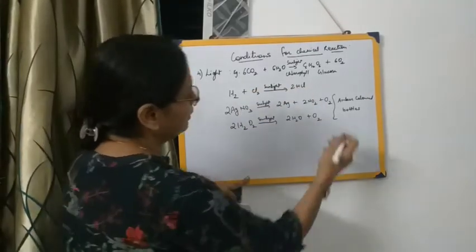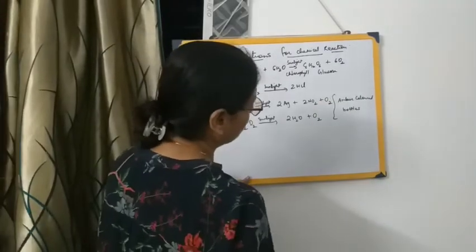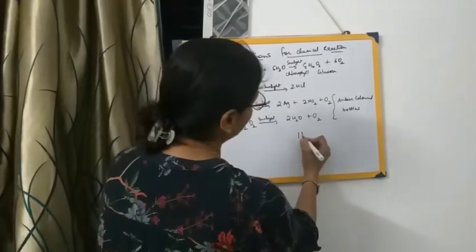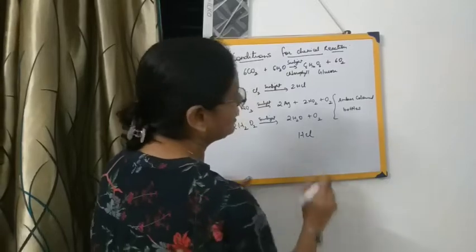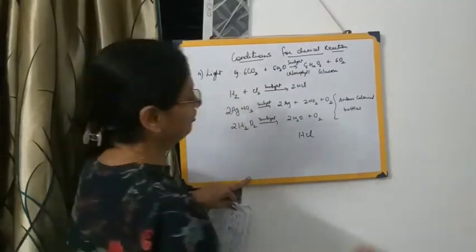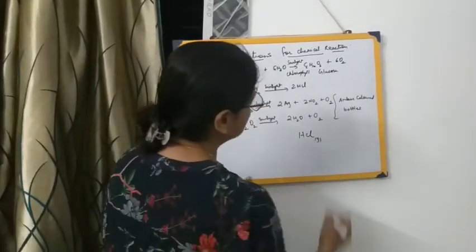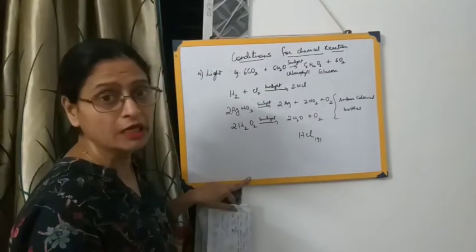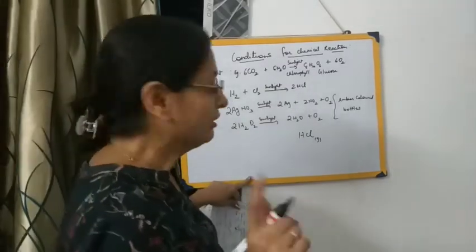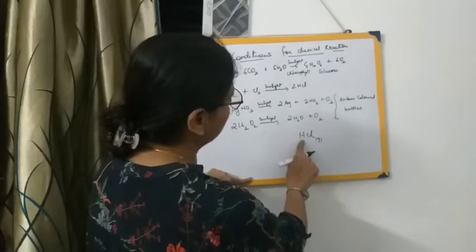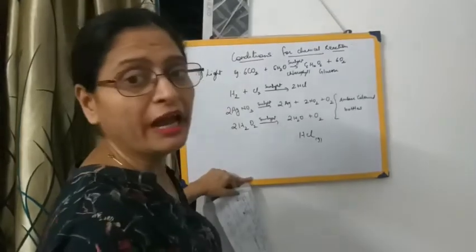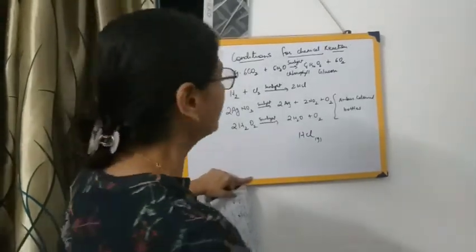Now suppose you need to know the difference between hydrochloric acid and hydrogen chloride. When we write simply HCl, that is called hydrochloric acid. But when we write G in brackets, that means it is hydrogen chloride. So don't get confused, students. Whenever that G is there, it means the HCl is in the gaseous form, and that is not hydrochloric acid.